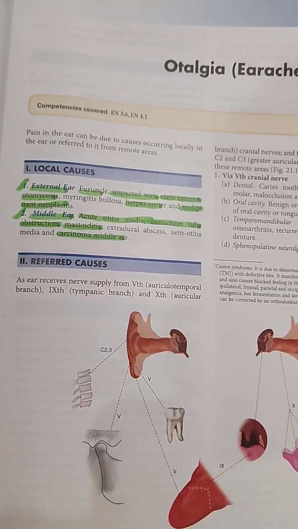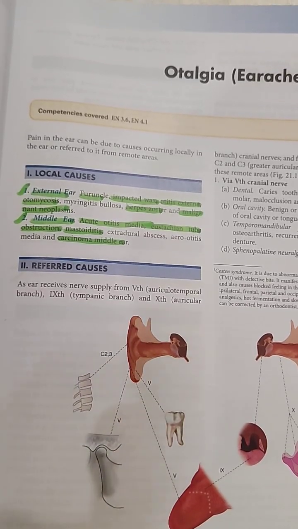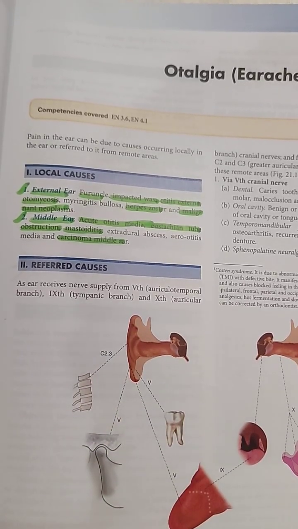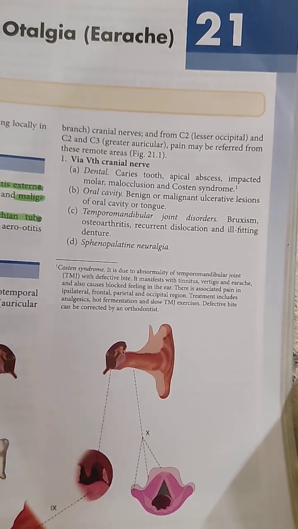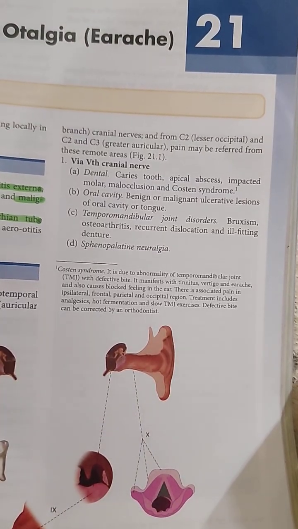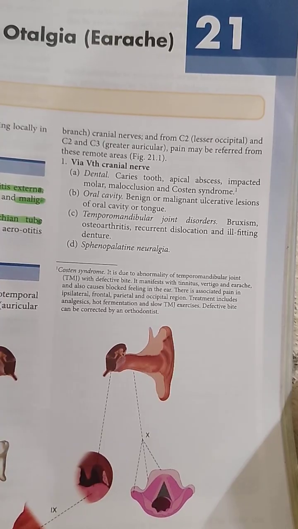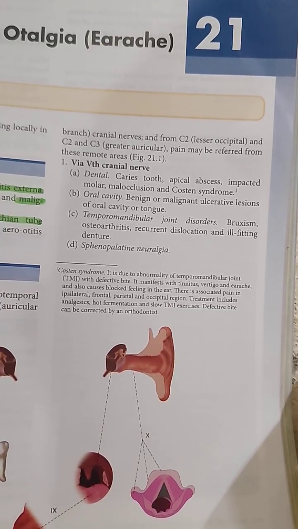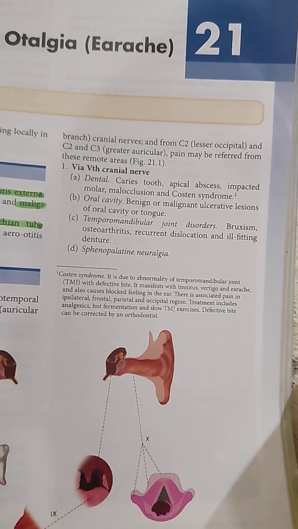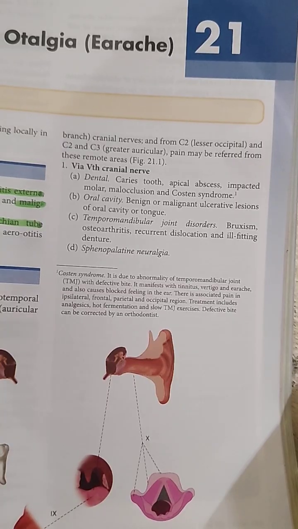First, the 5th cranial nerve. The pain may arise if there are problems in the dental region, like dental caries, apical abscess or impacted tooth, malocclusion or Costen syndrome. These will lead to pain in the ear also. So those are the dental reasons.